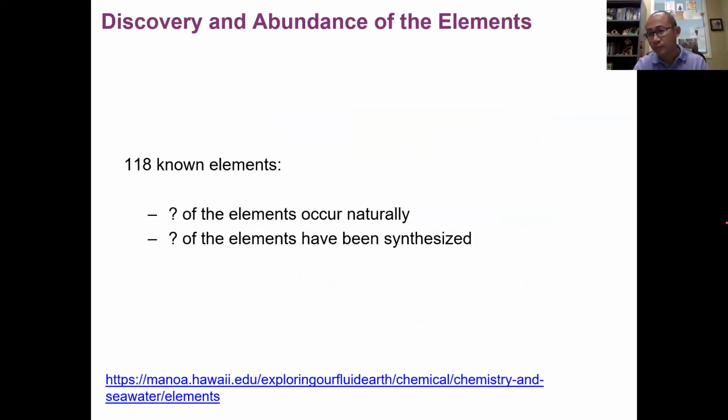Okay, next, after we study the classification of matter, let's take a look at the elements. Now, in our periodic table of elements, no matter whether you have seen the periodic table or not, we're going to use this a lot in this class, of course. But if you look in the periodic table, you will see that there are 118 known elements in our periodic table, and also we have a link here.